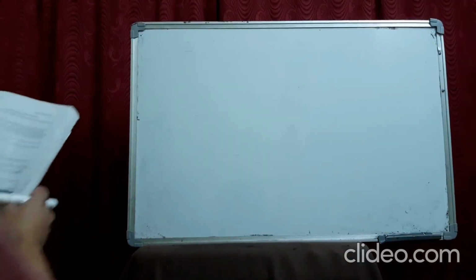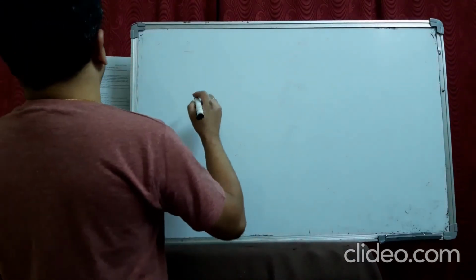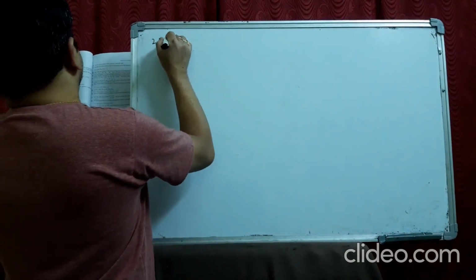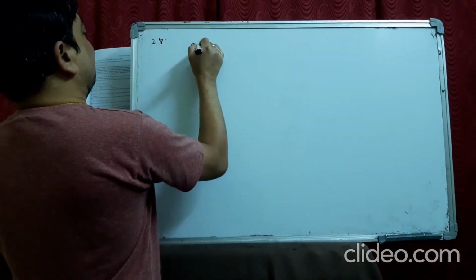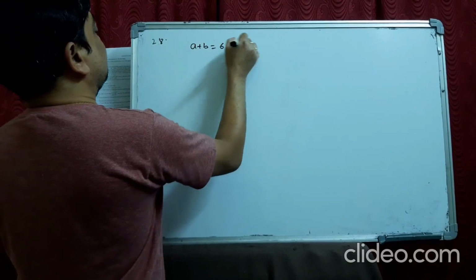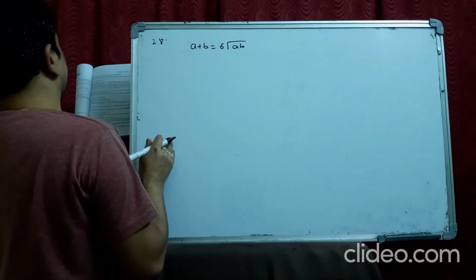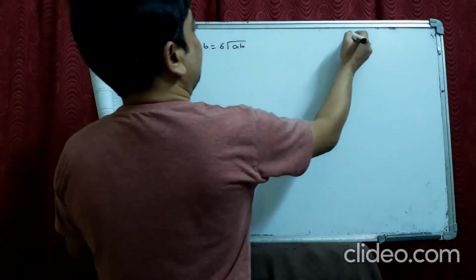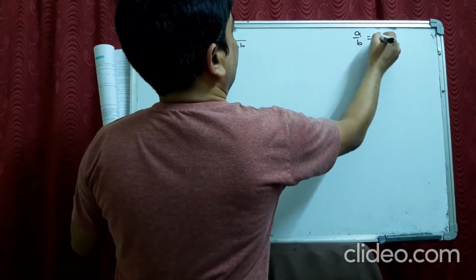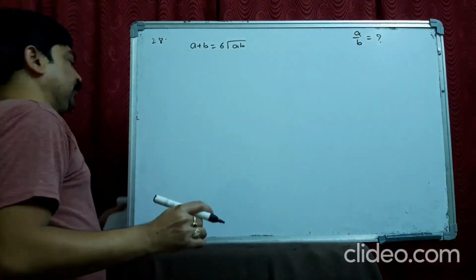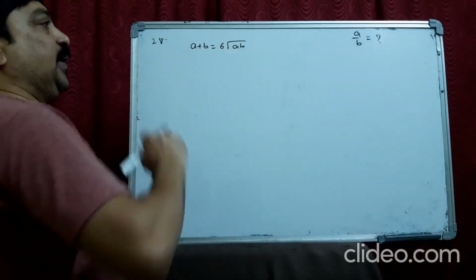Okay, see the next question. The sum of two numbers is 6 times their geometric mean. That means A plus B is equal to 6 root AB, 6 times their geometric mean, so that the numbers are in the ratio. That means we have to take the value of A by B. So for this, you need A by B.